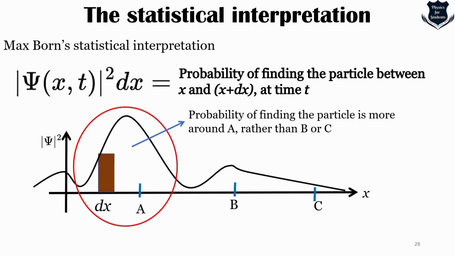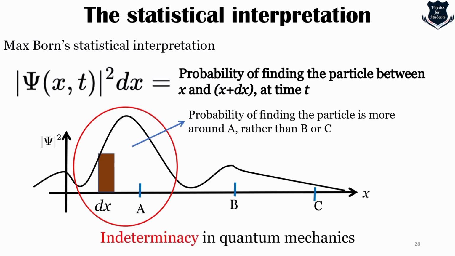So you see that the statistical interpretation introduces a kind of indeterminacy into quantum mechanics. Even if you know everything the theory has to tell you about the particle, you really don't know where it is. So here this Max Born's statistical interpretation shows the indeterminacy, but gives the probability of finding the particle.